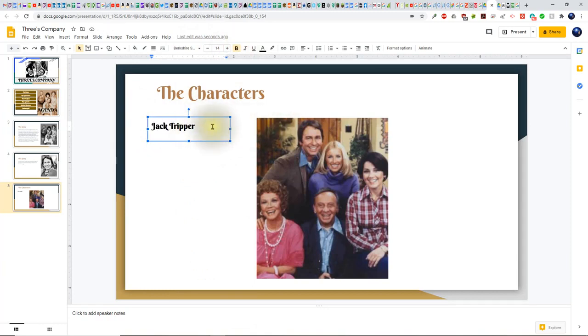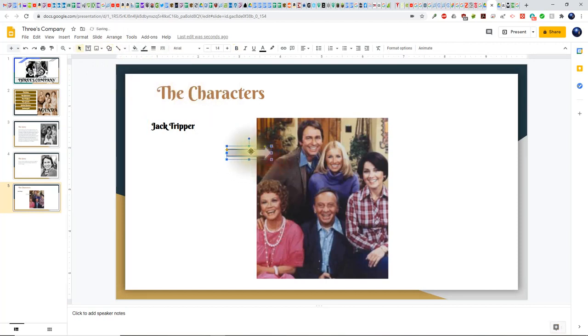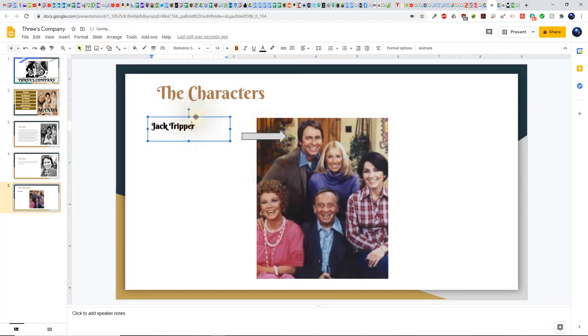So now what I want to do is insert an arrow. What I'm going to do is I'm going to take my mouse and click over here on Shape, and then notice we have all kinds of arrows to choose from. I'm going to choose this very first arrow. Now what I'm going to do is I'm going to draw the arrow where I want it to go, and let's position this a little bit better.